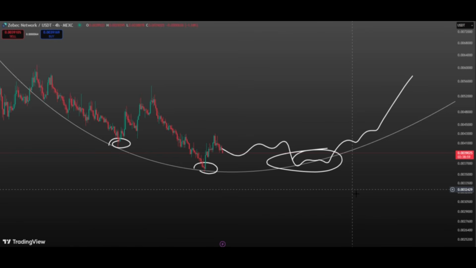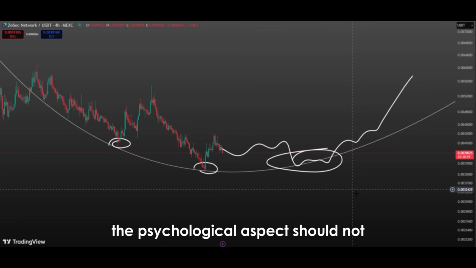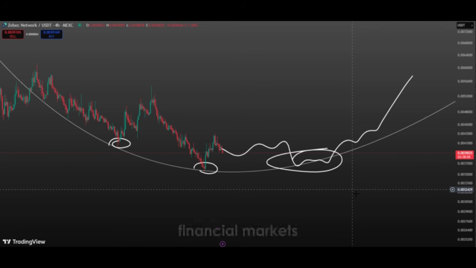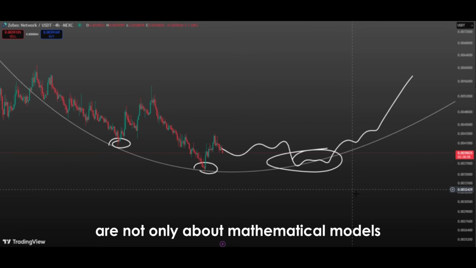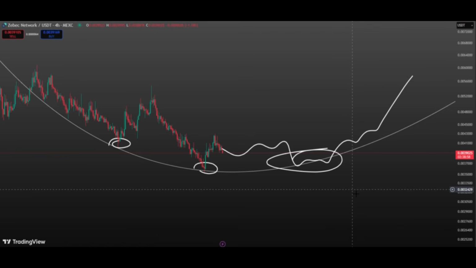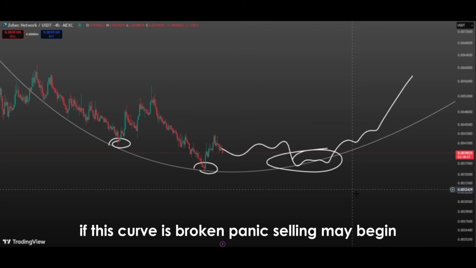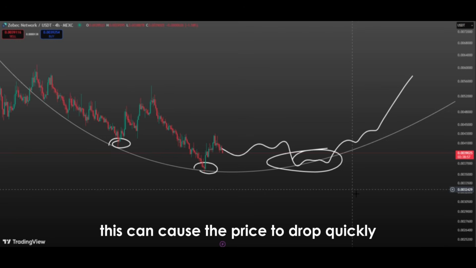upward. When explaining why the ascending curve should not be broken, the psychological aspect should not be overlooked, because financial markets are not only about mathematical models, they are also a reflection of human behavior. Since most investors buy relying on ascending curves, if this curve is broken, panic selling may begin. This can cause the price to drop quickly.